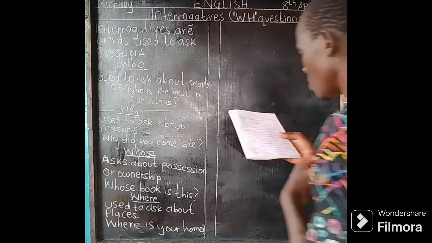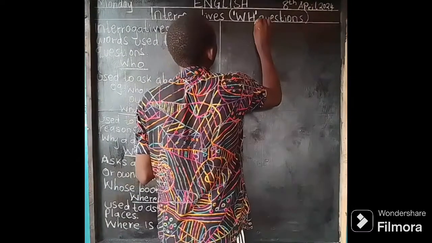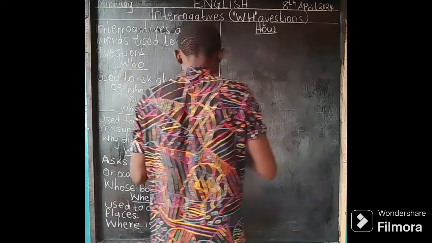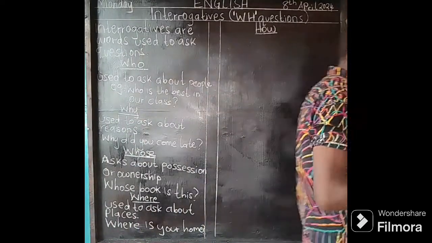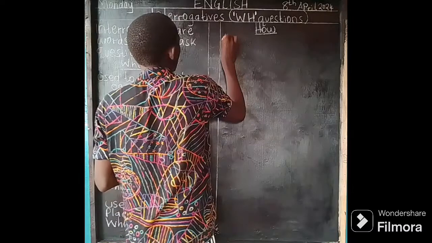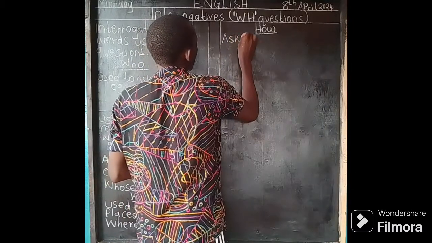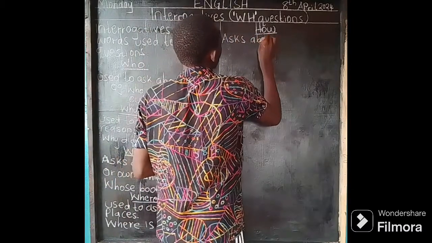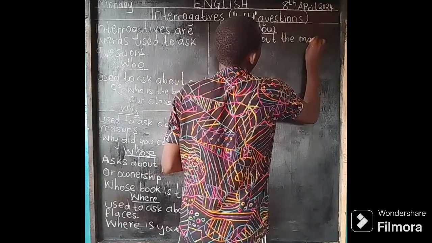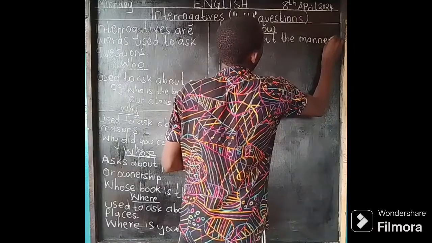The next one we're going to talk about is how. How is used to ask about the manner or the method that was used.